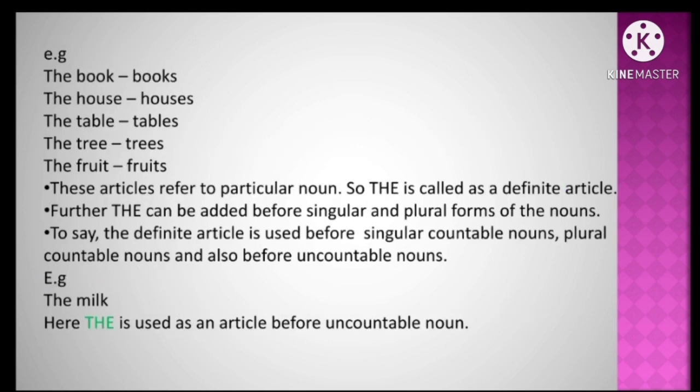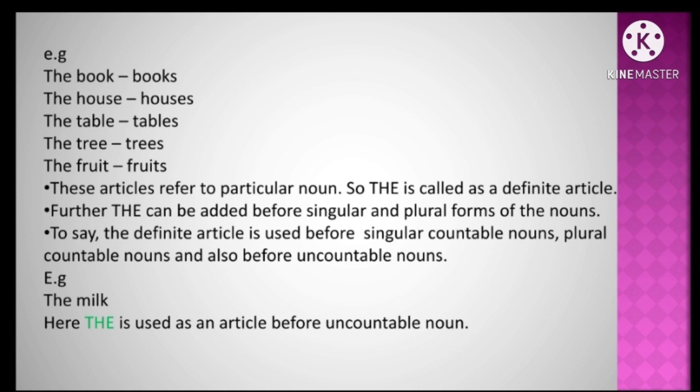Example, the book, books. What is the plural form of book? Books. The house, houses. The table, tables. The tree, trees. The fruit, fruits. These articles refer to a particular noun, so the is called a definite article. So remember, the is called a definite article.